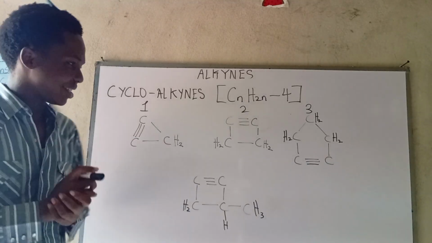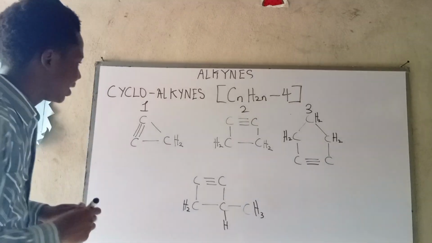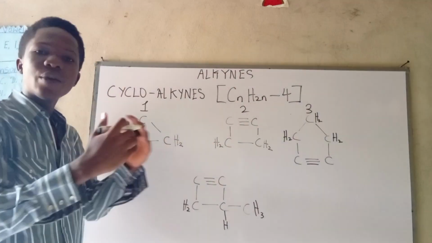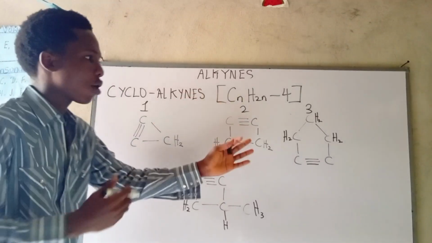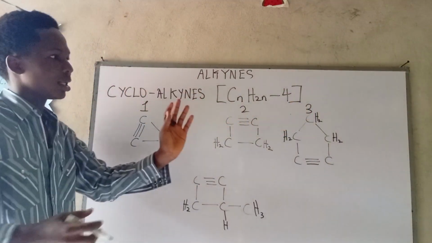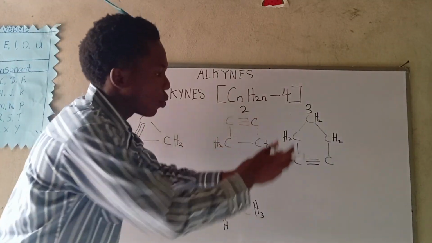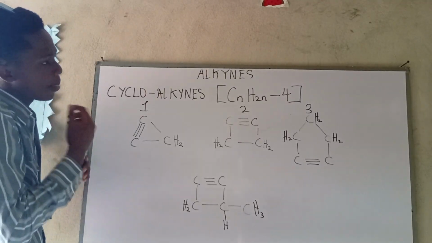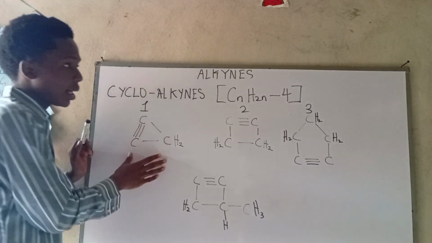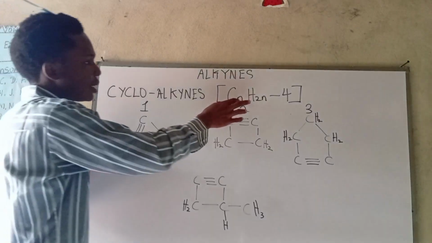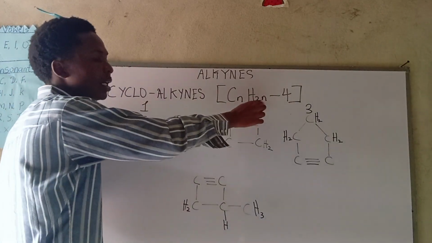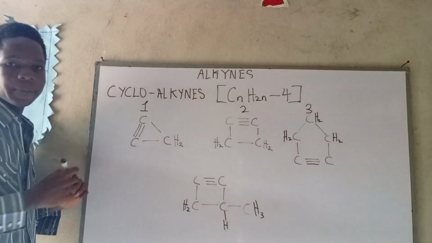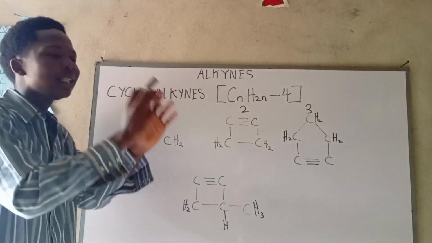Now what do we then do? We have to name these guys, obviously. Remember, these are just the names. We are comparing them as the first member, the second member, and the third member of the cyclic alkynes. They are obviously 3 carbon, 4 carbon, and 5 carbons. Now, if we follow our general formula, using 3 as a case study: if n is 3, 3 times 2 will give us 6, minus 4 will give us 2. Can you see? H2. It is following the general formula.